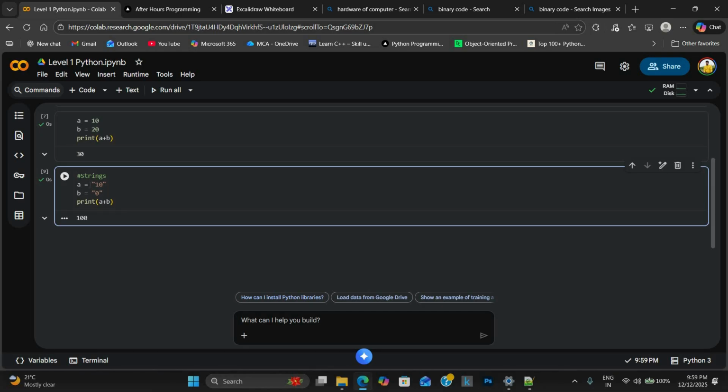In this scenario, the 10 and 0 are not numbers. Those are strings. If you put anything inside quotation marks, Python will consider it a string. Not only Python, most programming languages consider anything inside these quotation marks a string. So that's the reason we print 100.